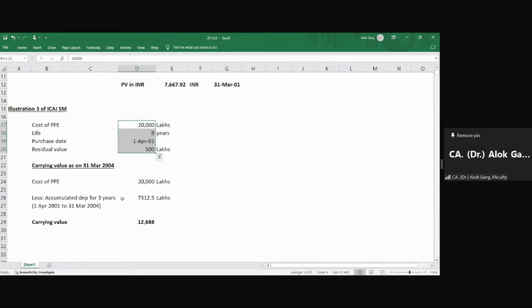Let me tell you. The student will reduce the 7312 from 19,500. A lot of times I have seen students make this mistake. They reduce this 7312 from 19,500.